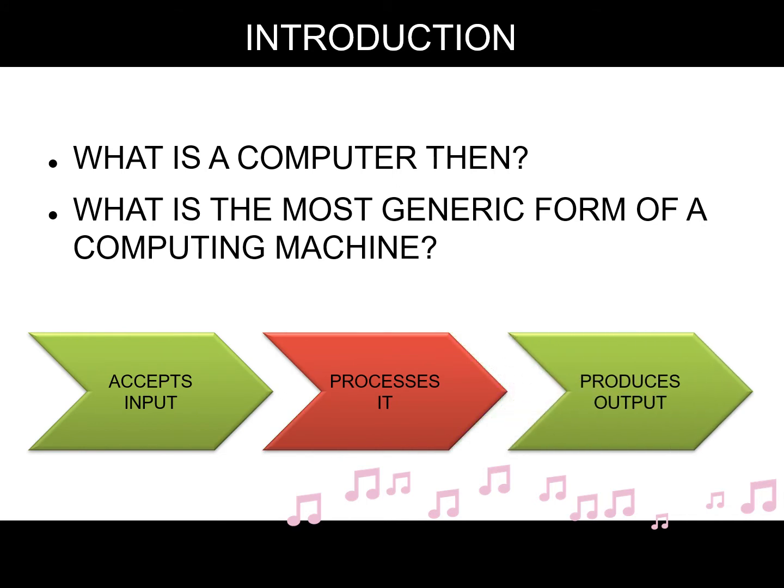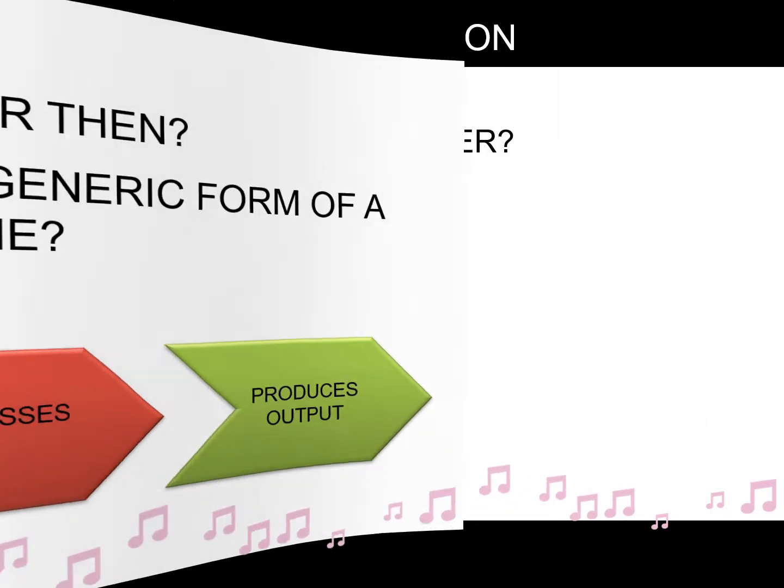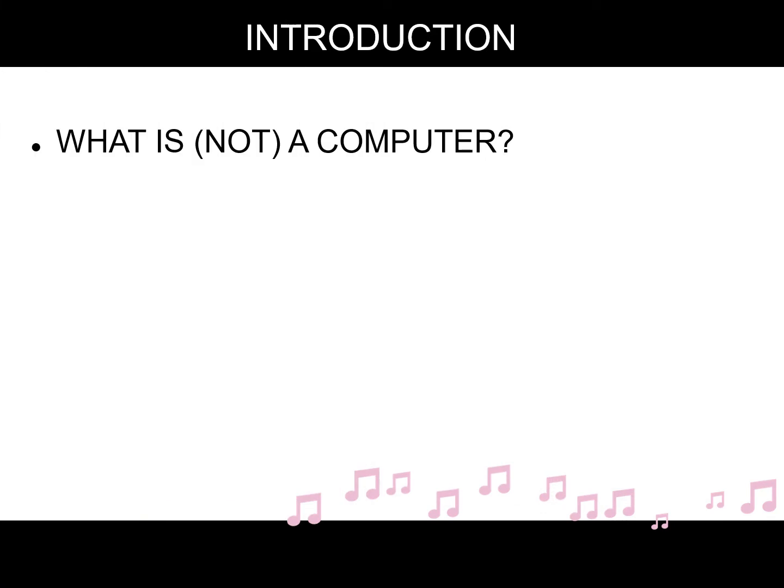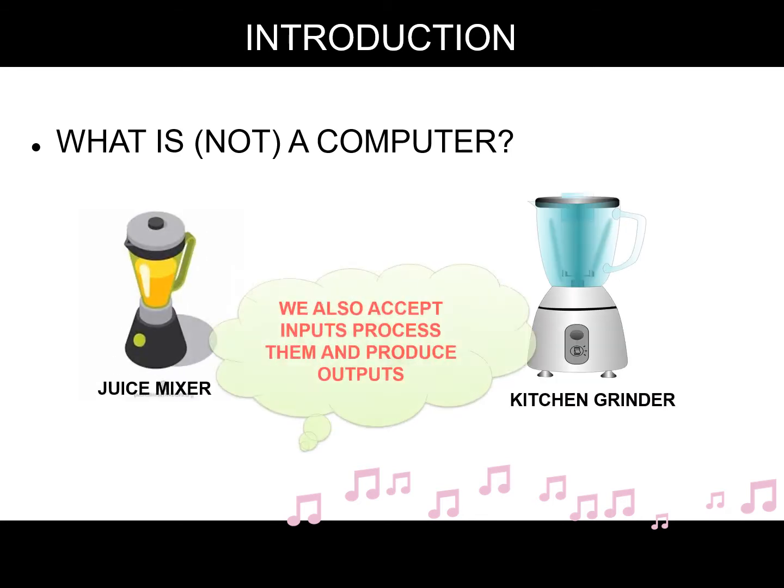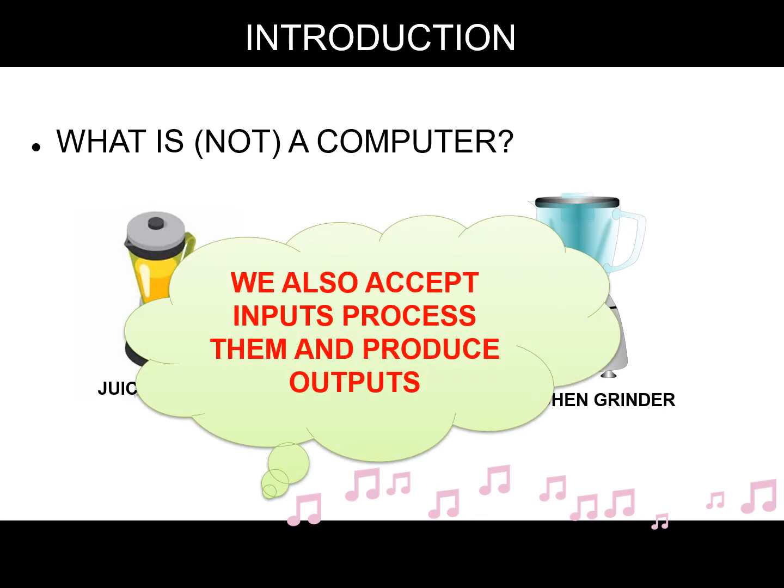We may say that a computer is a machine that accepts input, processes it, and produces output. However, if we consider the above definition, then the juice mixers, kitchen grinders, and washing machines also accept input, process them, and produce output.